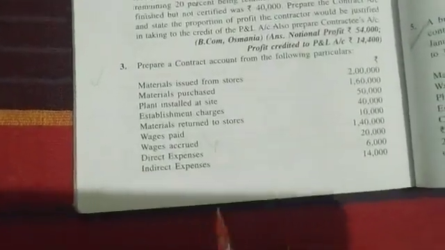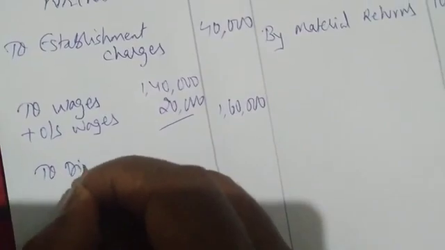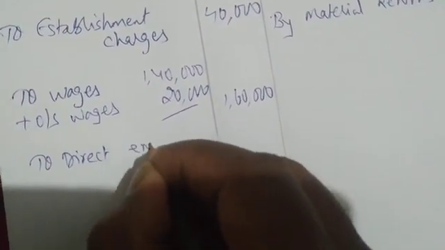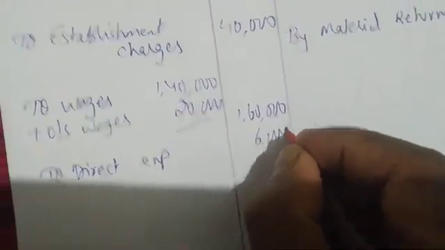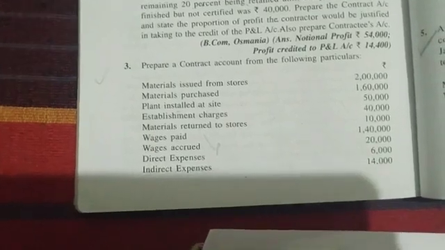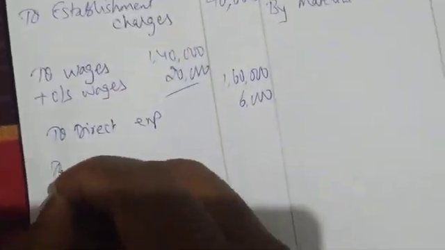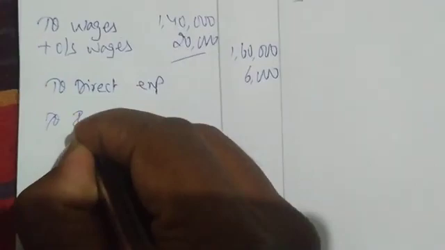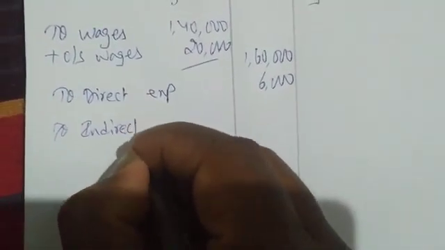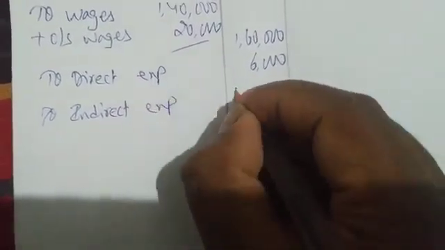What do we have next? Direct expenses. How much is direct expenses? 6,000. So I'm writing here to direct expenses, 6,000. Next, what do we have? Indirect expenses 14,000. To indirect expenses 14,000 we are having.